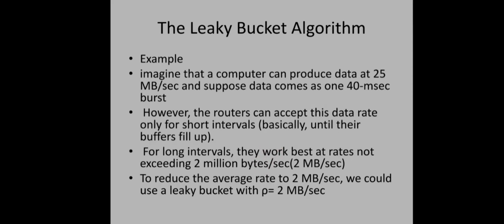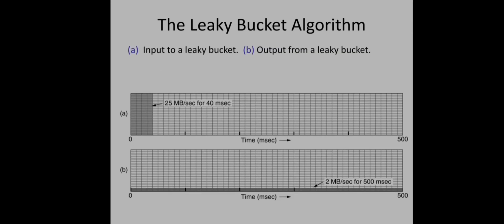First let us see how the leaky bucket algorithm can be used in this scenario to regulate the flow. In the leaky bucket algorithm, whatever the input rate may be, the output will always be at a constant rate. Depending on the capacity of the network, here it is 2 MB per second, the outflow will always be fixed. So rho, the flow of data from the leaky bucket to the network, is 2 MB per second here.